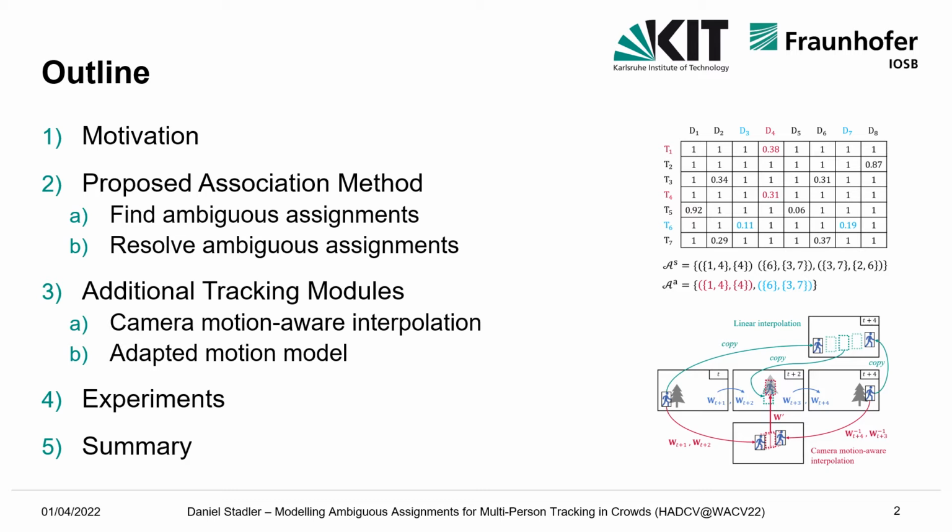I start with a short motivation before the main contribution of our work is presented, that is, a new association method which models ambiguous assignments and treats them separately from clear track detection matches. Then, two additional tracking modules are introduced which further improve the performance: a camera motion-aware interpolation technique and an adaptation to the motion model. After that, I show experimental results and finally will conclude with a summary.